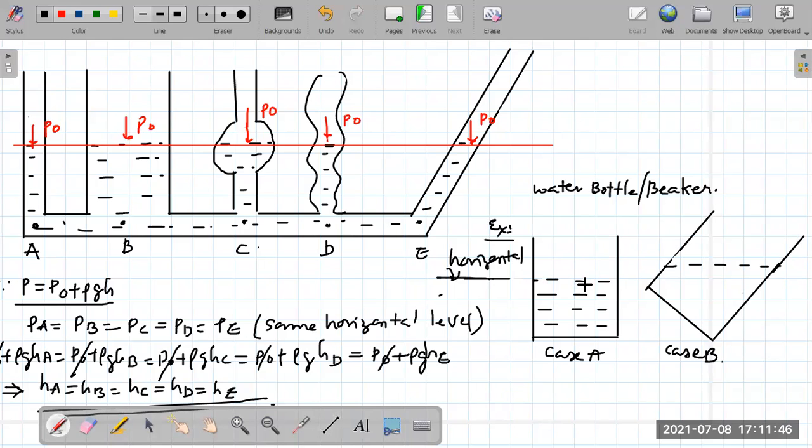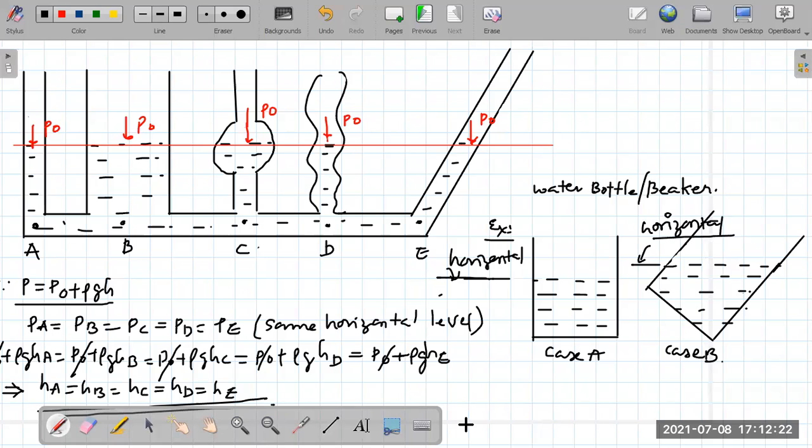The moment you tilt the water bottle, what will happen? Will the level tilt along with it? No. The level of water will again be horizontal. The shape will again be horizontal. Did you get it? It's very beautiful, right? The level of water or any liquid is always horizontal.